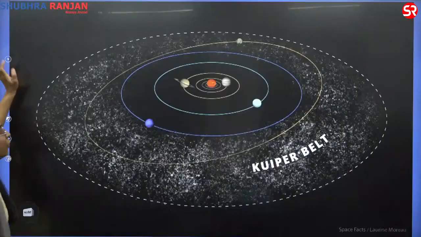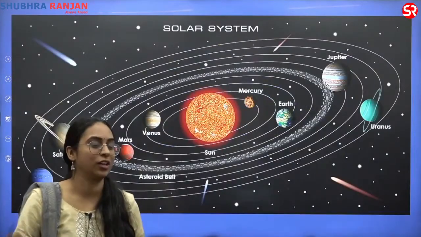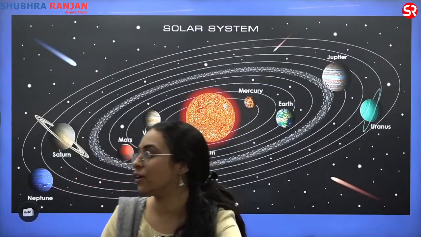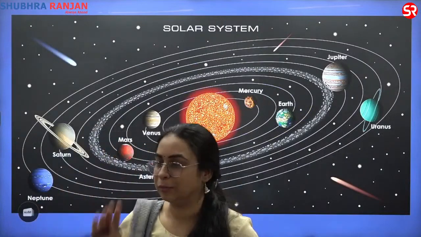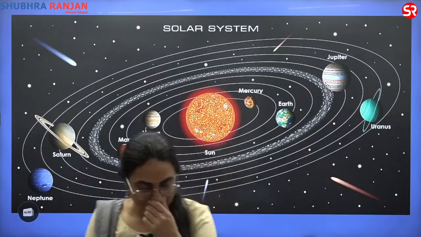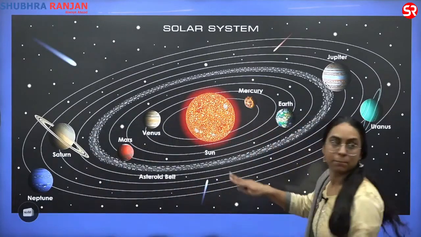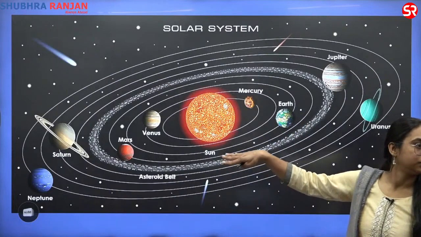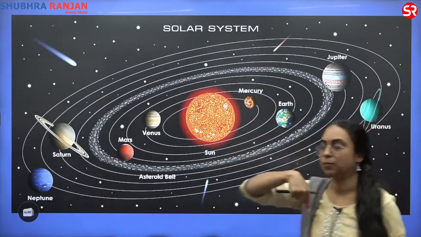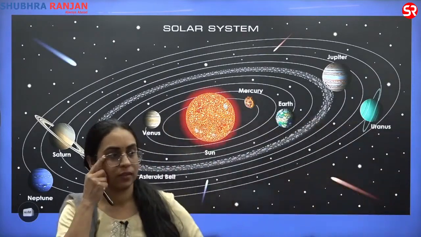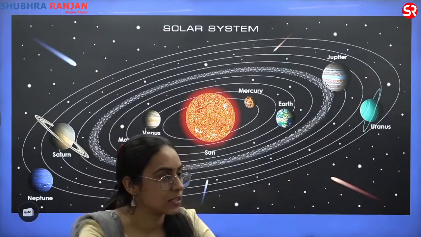Moving on, we are talking about the solar system, about Mercury, Venus, then Earth, which we will see later. Let's talk about Mars. Venus, okay, third point.